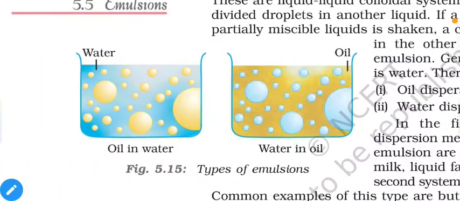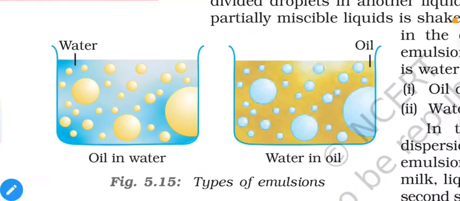Here is an illustration of both of them, oil in water and water in oil. As we can see, in the first category, as the medium we have water, and we have finely dispersed particles of oil inside it. That means oil is the phase particle. The second is the water in oil type.